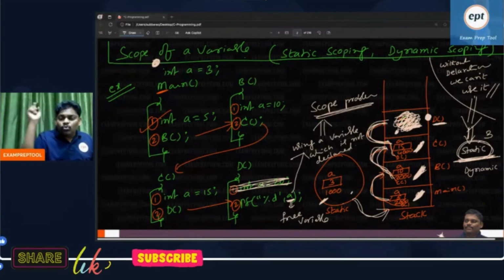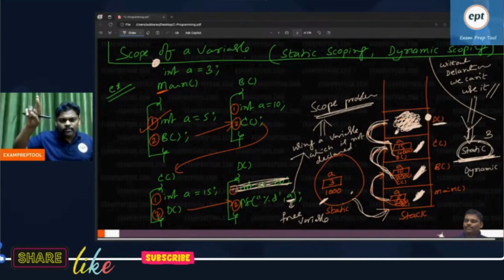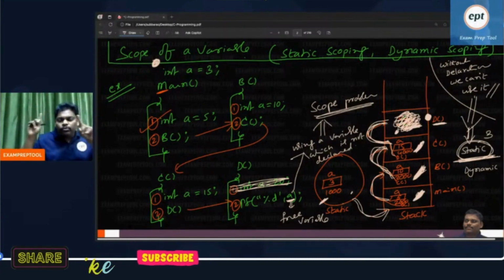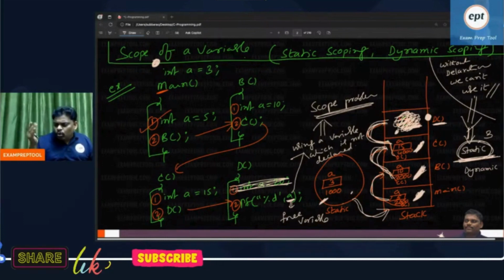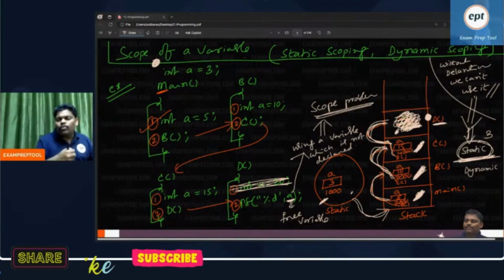Remember everyone: if there is a scope problem, then there are only two solutions. If there is no scope problem, there is one solution. If local is not there, where is the problem? You are using someone who is not local, who does not exist. I am in a dilemma: which one do I have to print? This is called the scope problem, and that variable is called a free variable. What is the solution? Easy solution: no local, go to global.